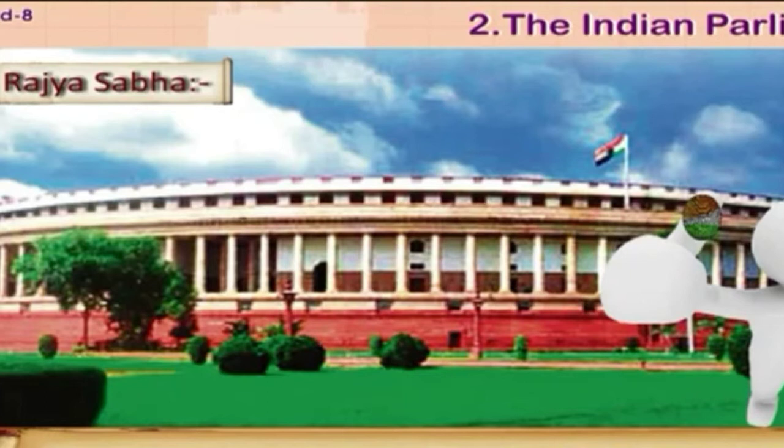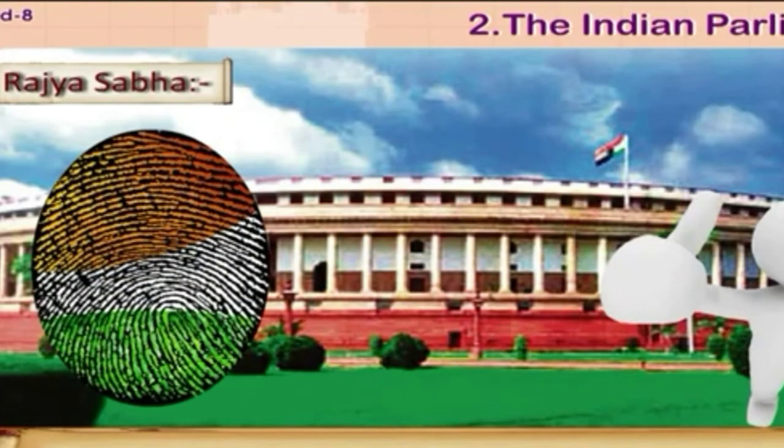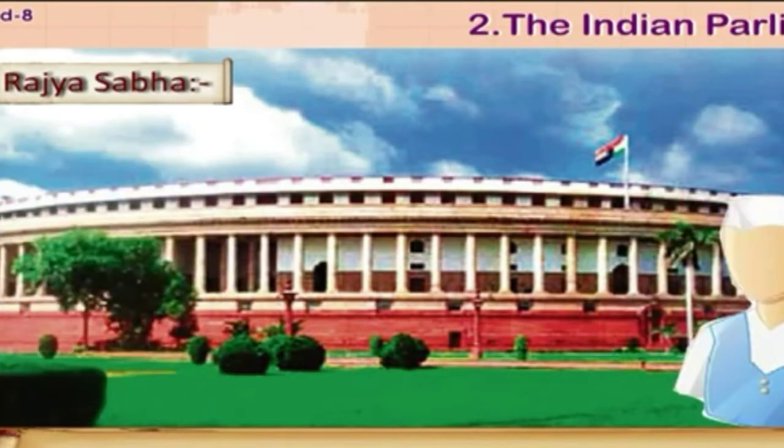Any person contesting for the elections of Rajya Sabha must be an Indian citizen and must have completed 30 years of age. Members of Lok Sabha and Rajya Sabha are known as members of parliament.